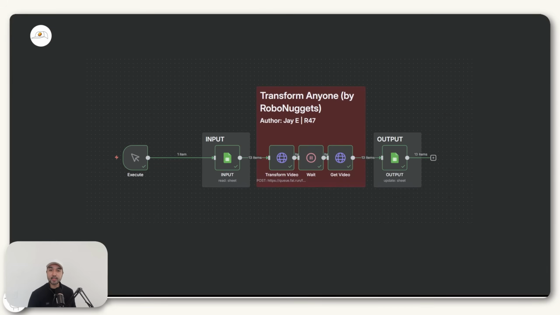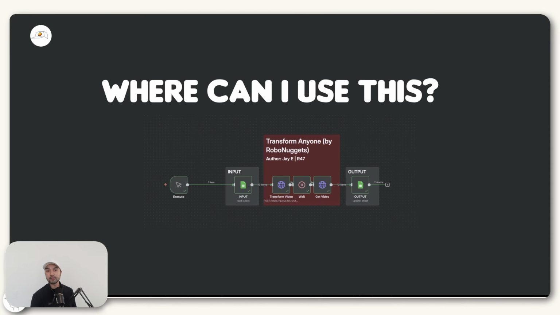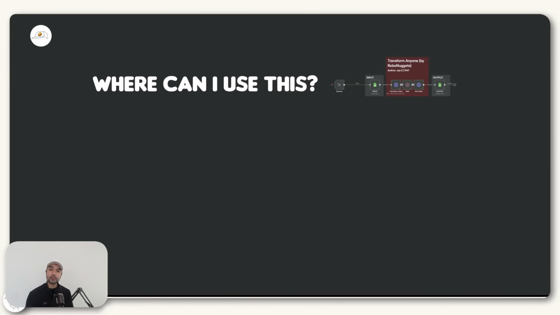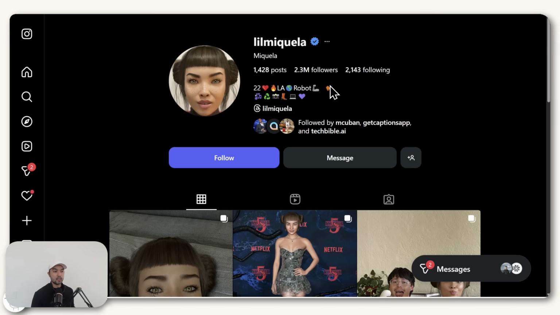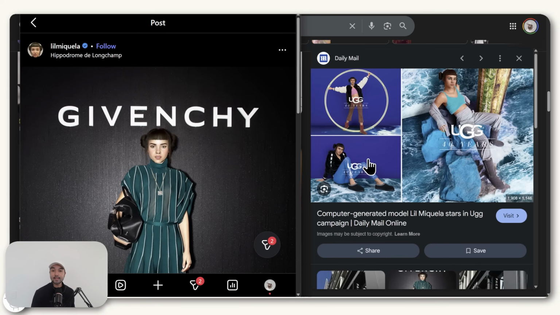All right, so before we get into how the automation works, I want to first explain why a system like this is useful in the first place. And there's essentially three main use cases. And the first one is you can use this to create your own digital influencer. And a clear example of this is Michaela, who has more than 2 million followers and has actually done a lot of brand deals with major companies in the past.